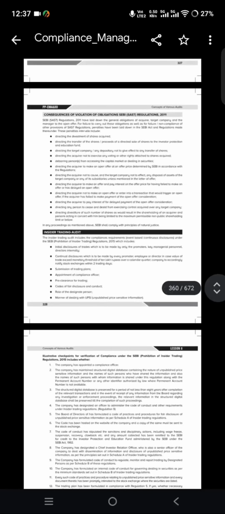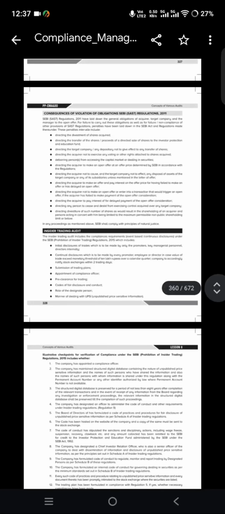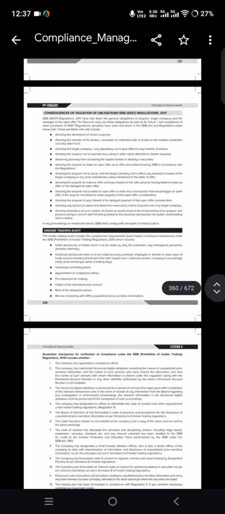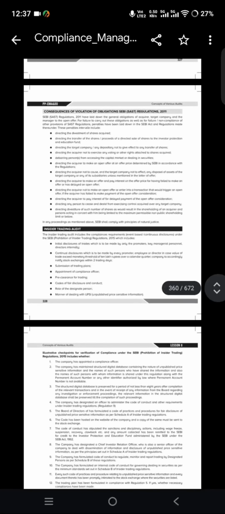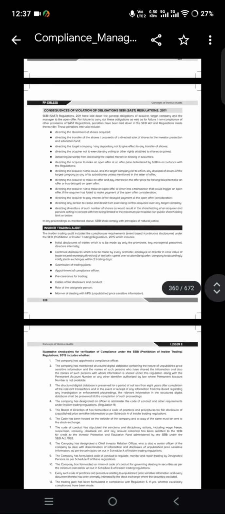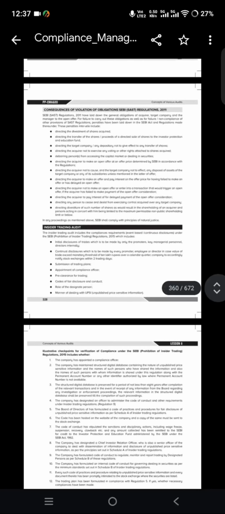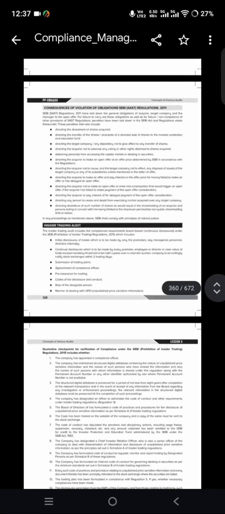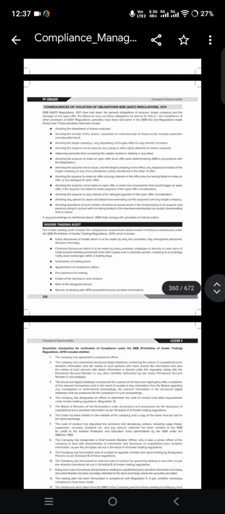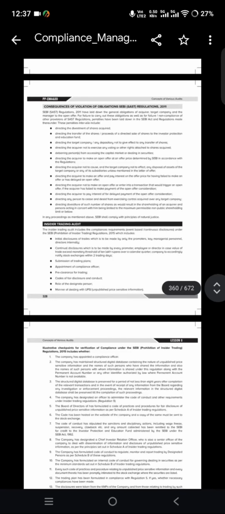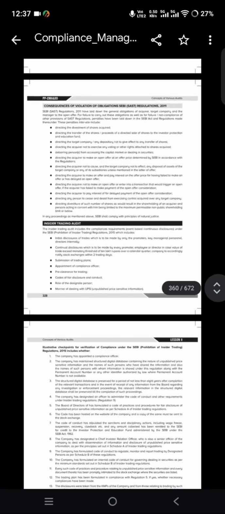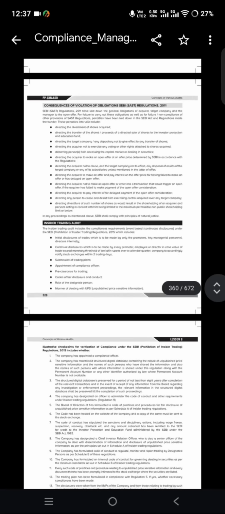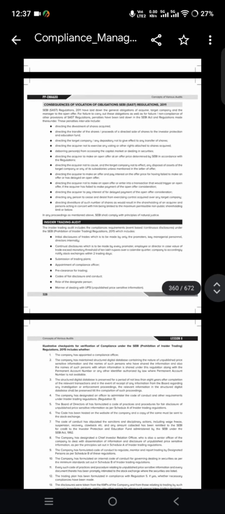And second, the company has maintained a structured digital database containing the nature of UPSI and the names of such persons to whom the information is shared, and also the names of such persons with whom the information is shared under this regulation, along with the permanent account number, PAN, or any other identifier authorized by law where PAN is not available. And this structured digital database is preserved for a period of not less than 8 years after